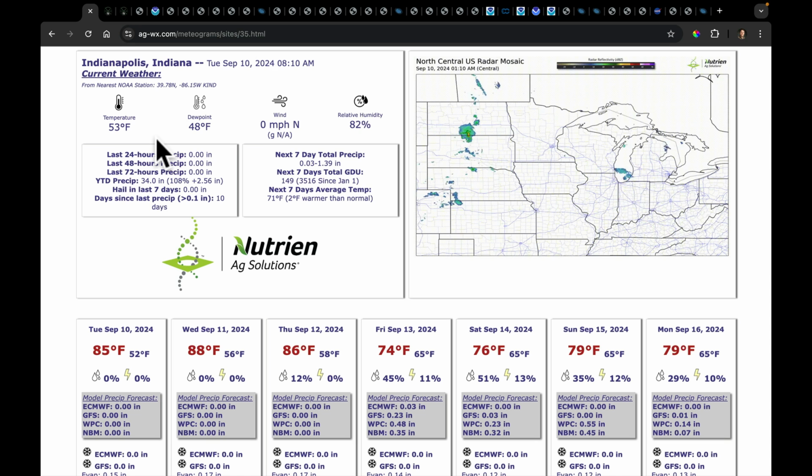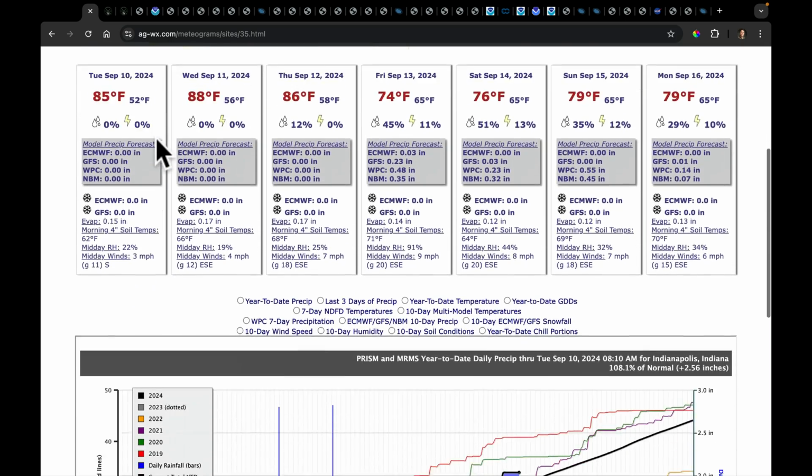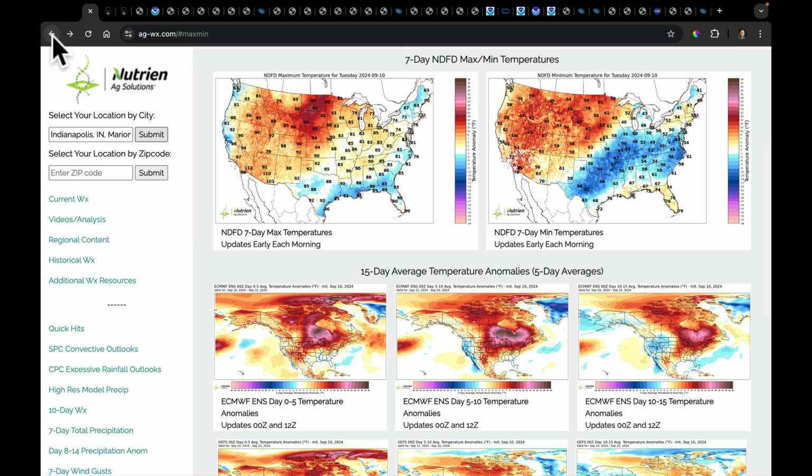So this is best viewed on a computer. If you are on your phone, I'll be uploading the mobile version of this very, very soon, so you can use that. But you have all the same content that I've had on here for a long time, including all of the time series at the bottom.